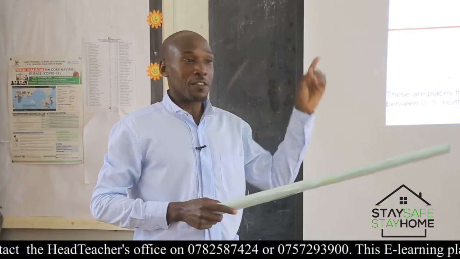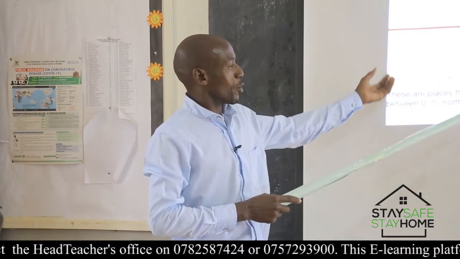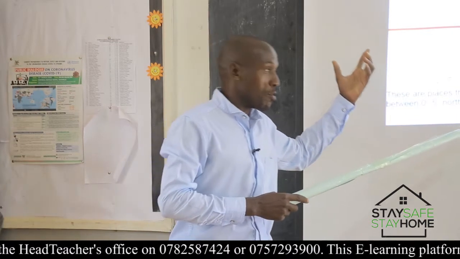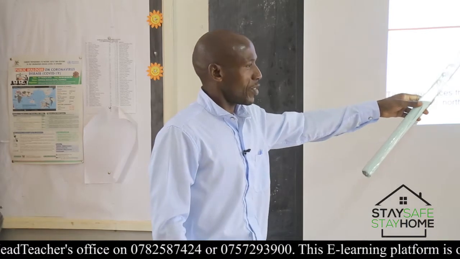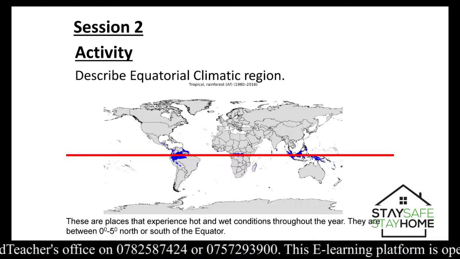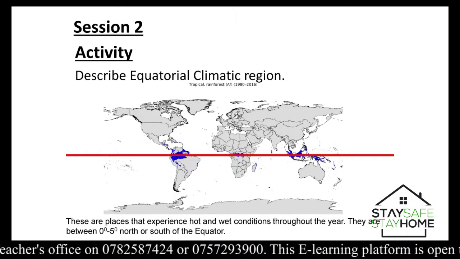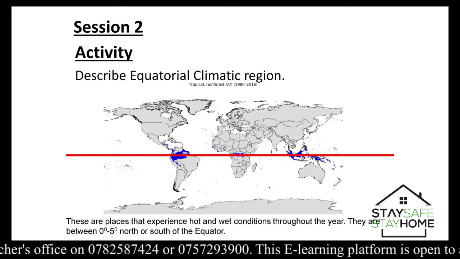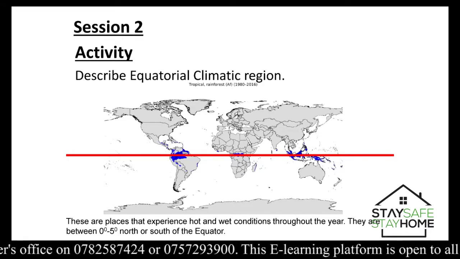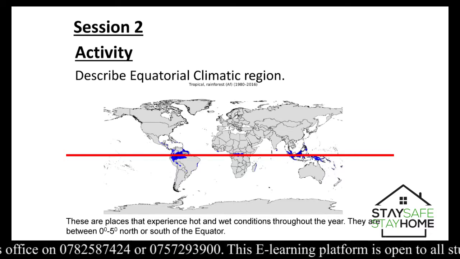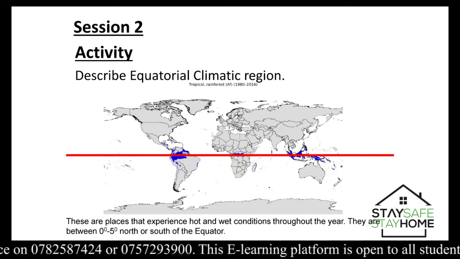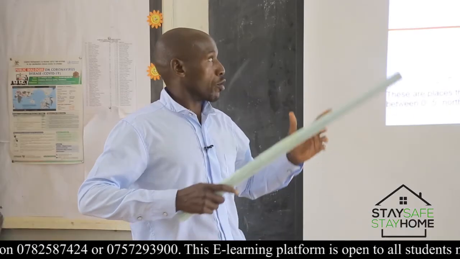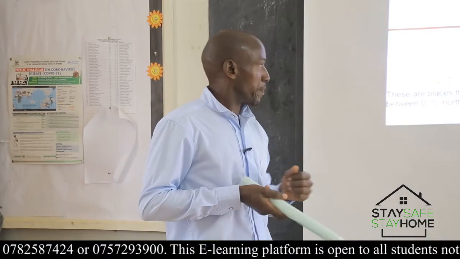So when we talk about the equatorial climatic region, it's something very huge because it covers a distance of 5 degrees, either north or south of the equator. All the areas in that stretch are said to experience equatorial climate.